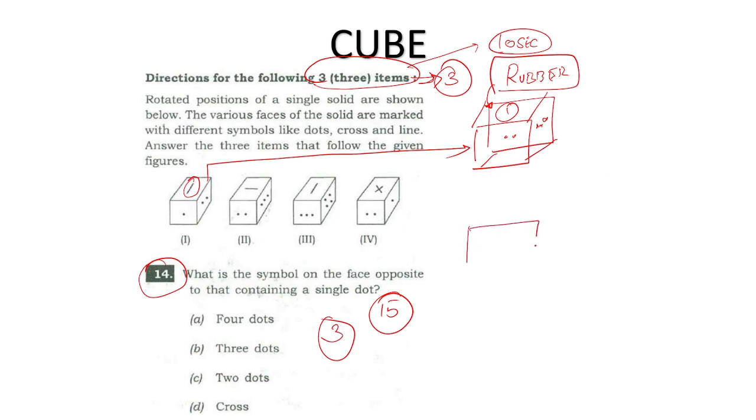They will also ask this question of painting. In the cube, they ask, this face is painted like this, so which face is lying opposite to that? They are asking like that also.